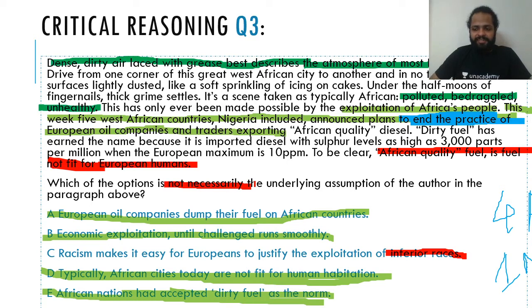So you need to understand how there's a lot of difference between critical reasoning questions of XAT and CAT. We have seen just three questions, and it's quite apparent, right? The questions are not very straightforward.